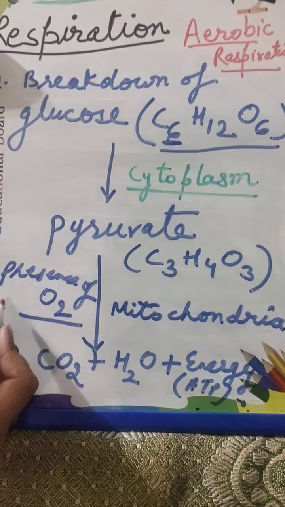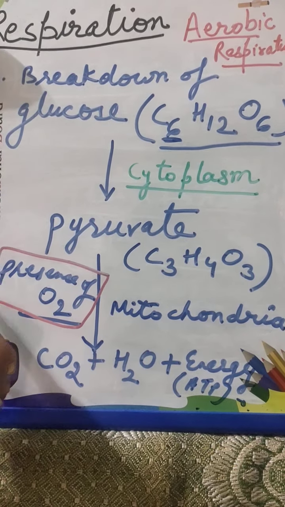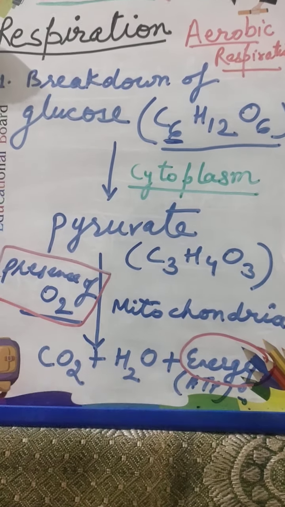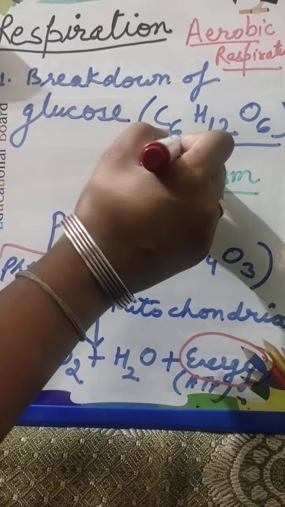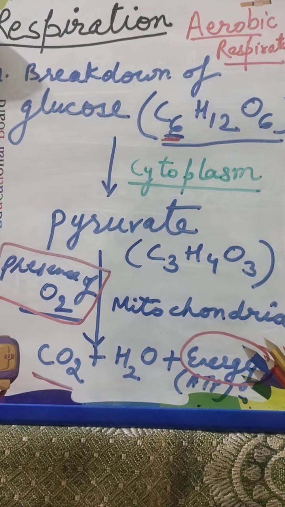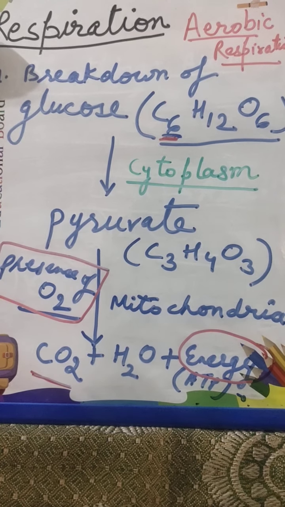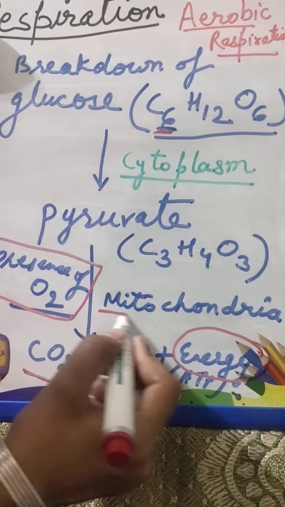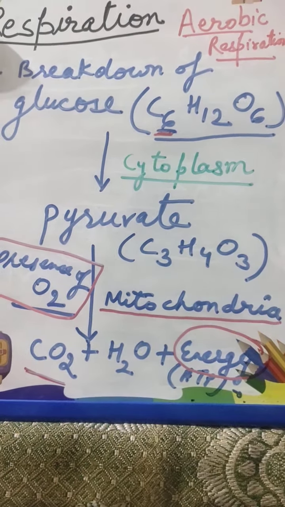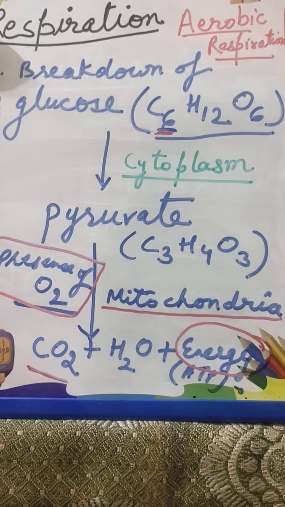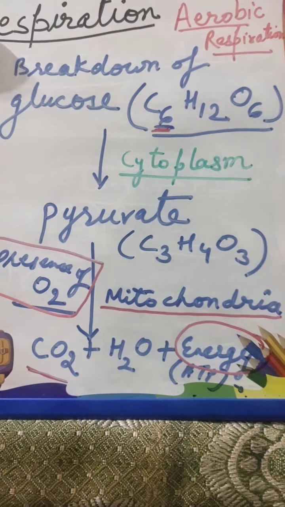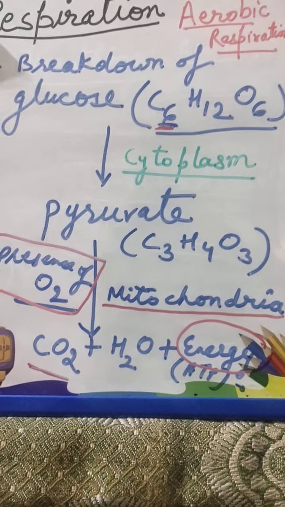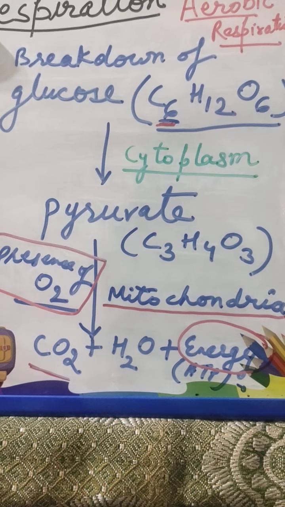So the presence of oxygen is a must. Here the energy released is also high because there is complete breakdown of glucose to carbon dioxide. It occurs in the presence of oxygen. It takes place in the mitochondria of the cell. So this type of respiration occurs in higher organisms like us. In human beings there is aerobic respiration. In mammals there is aerobic respiration. All higher animals have aerobic respiration.